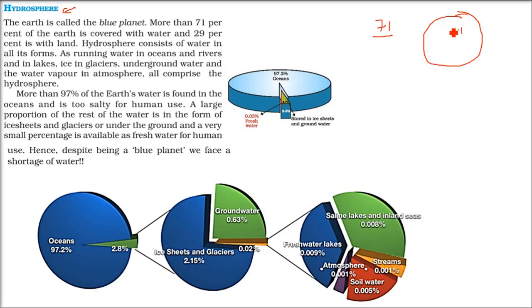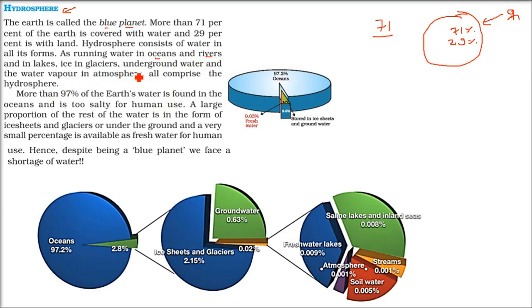Means almost you can say 71%, and 29% is only landmass. So you can see the difference. If you tell somebody to go to space and ask how this globe looks, this person in space will say, I can see my earth as a blue planet. It's blue because of the water content here, 71% water.